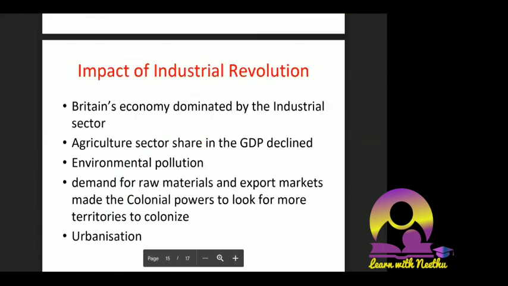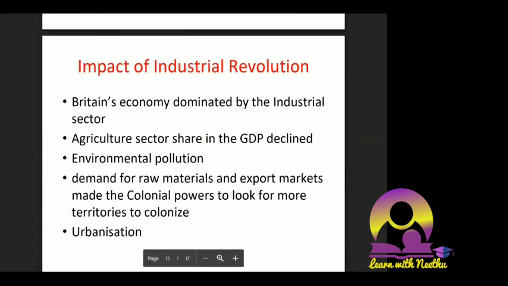Okay, now we'll go to the impact of the industrial revolution. What is the impact of the industrial revolution? Impact means what was the after effect, the result. This is very important. Some years they have asked only directly the impact of the industrial revolution.